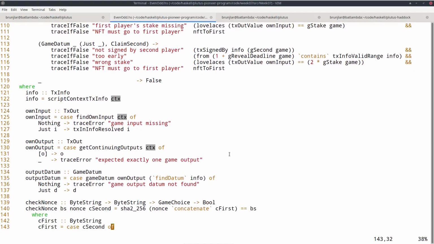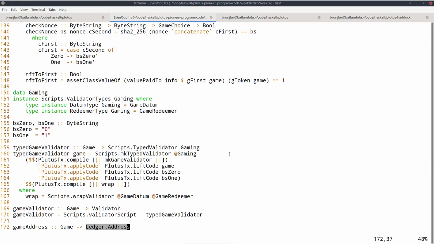So now let's look at the rest of the on-chain code. As always, we define this helper type that just bundles the information about what the datum and what the redeemer type are. Here we define the byte strings we're actually going to use for the two choices, 0 and 1. This is completely arbitrary. I could pick any two byte strings there.